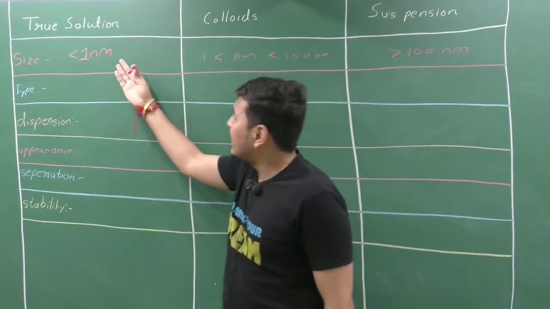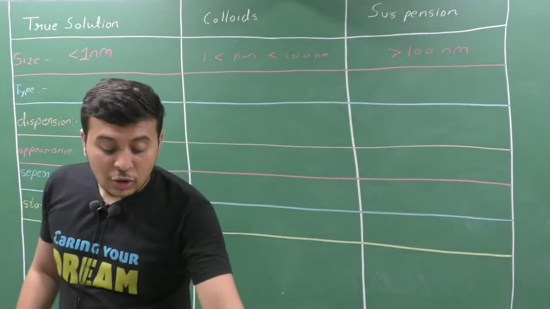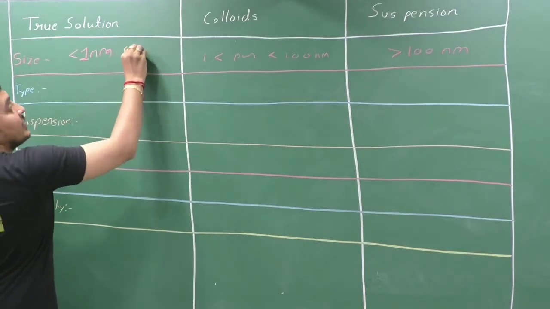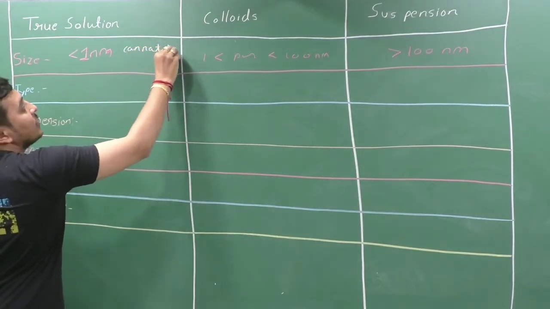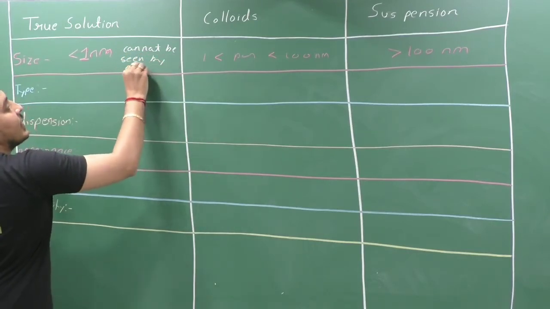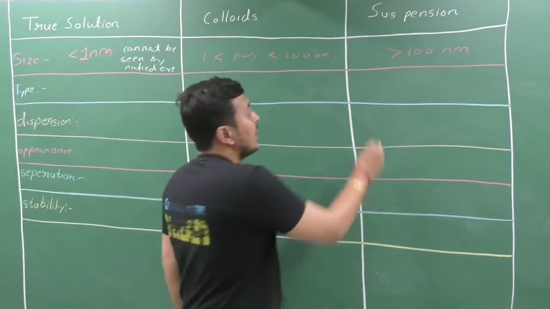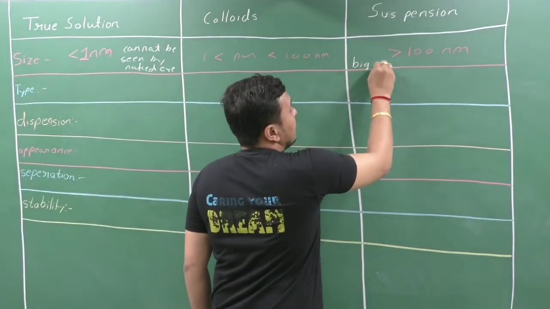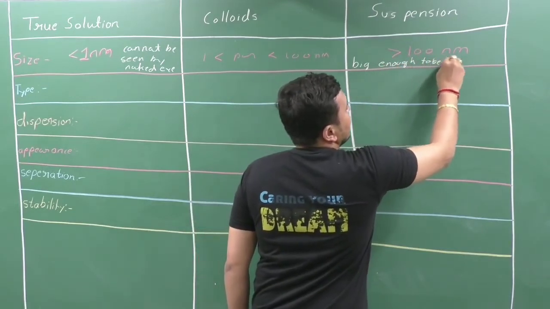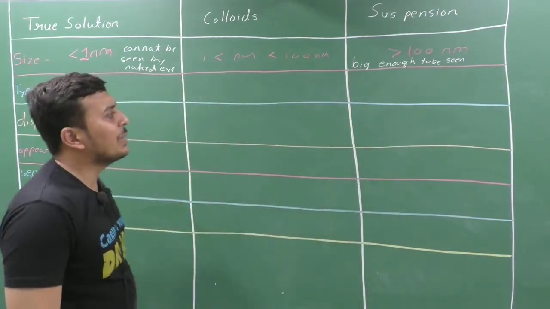Clear? These particles are too small that they cannot be seen by the naked eye. Here, they are big enough to be seen by the naked eye.